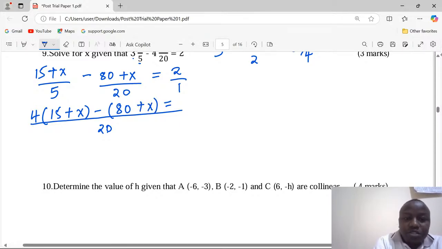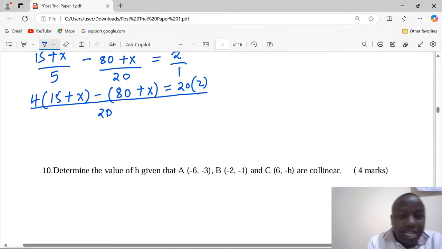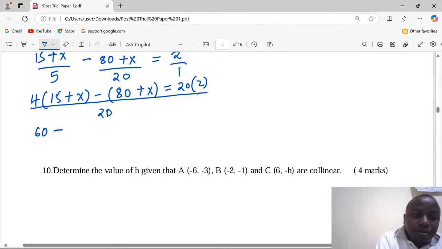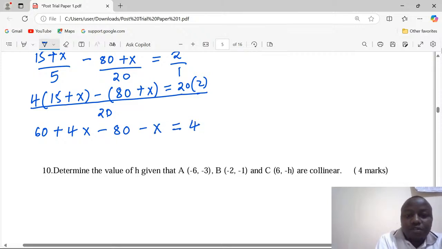This is equivalent to 20 divided by 1 gives us 20, then times 2. Now that we have used the LCM, we are done with it. This will be 60 plus 4x minus 80 minus x equivalent to 40.